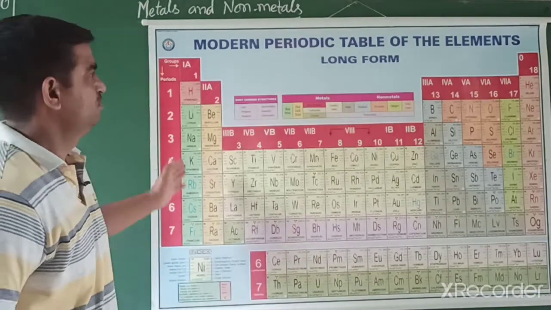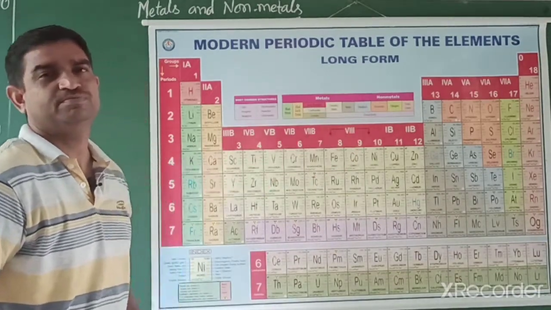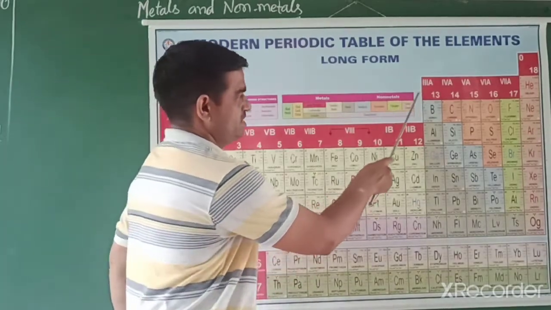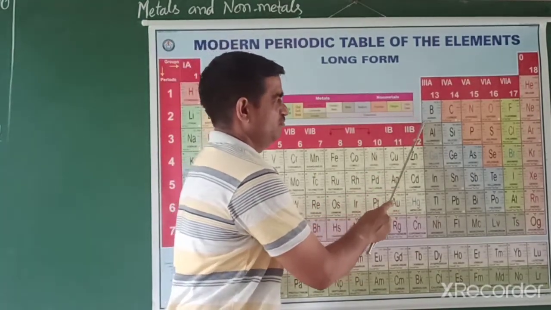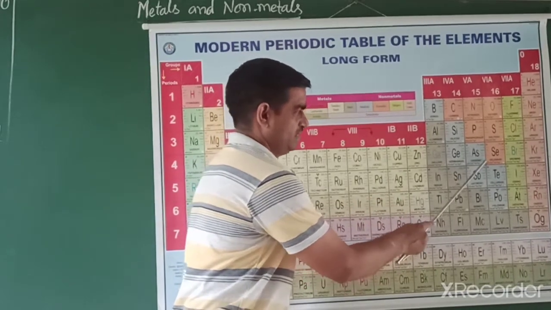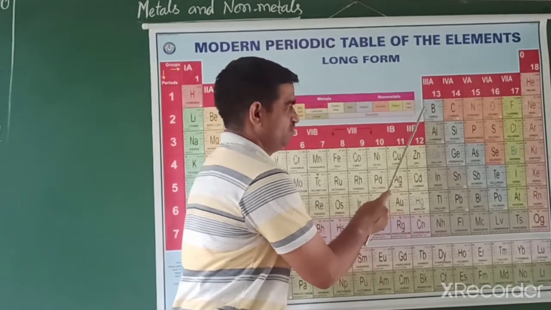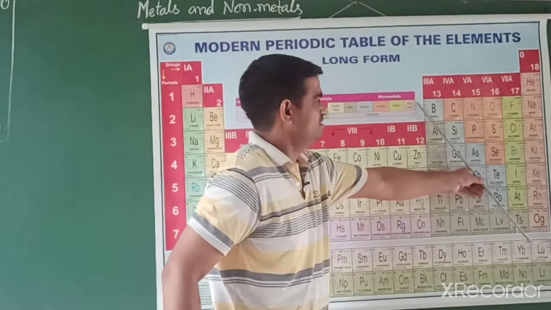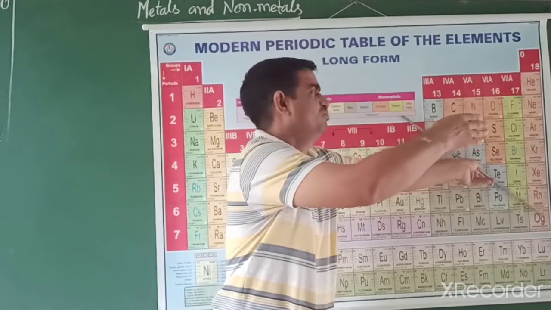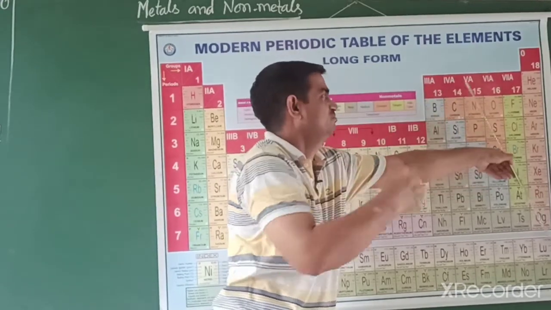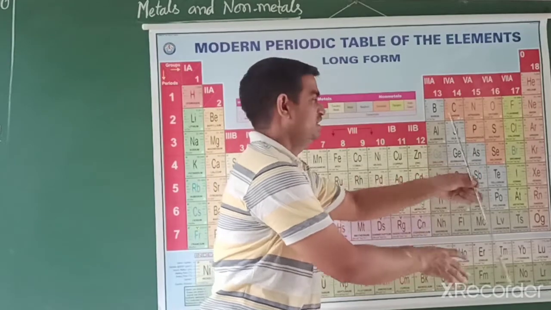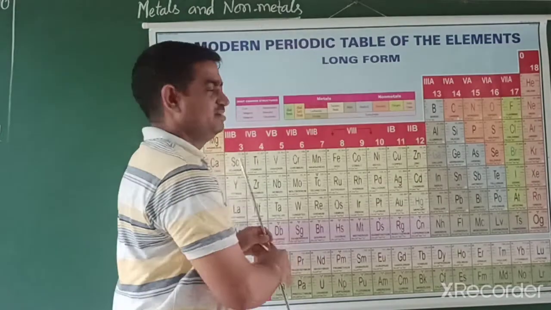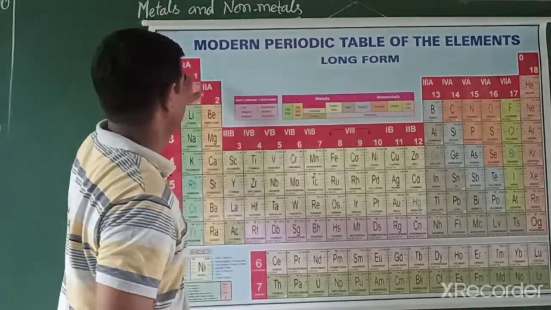Now students, all the elements are shown in the periodic table. In this modern periodic table, we can draw a zigzag line starting from boron, then silicon, germanium on these sides. On the right hand side corner, almost all elements are non-metals. From this zigzag line, on the left hand side, all elements are metals except hydrogen.